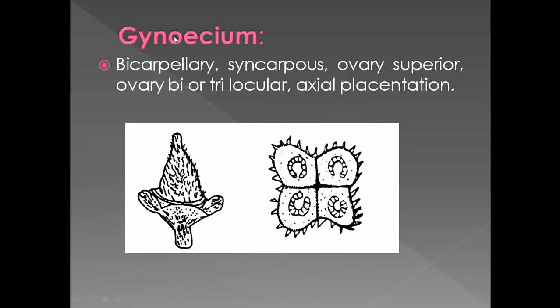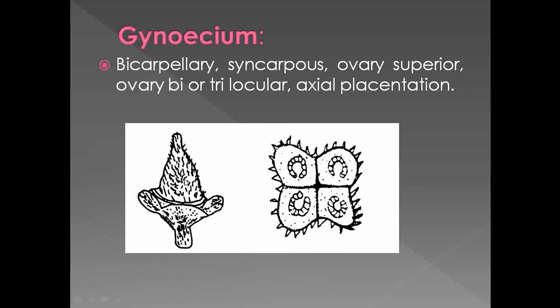gynoecium. Mostly the gynoecium is bicarpellary and syncarpous, as it is fused. Then the ovary is superior, as our flower is hypogynous. In some species there is variation in the number of locules, so the ovary is either bilocular, trilocular or tetralocular. It shows the presence of axile placentation.